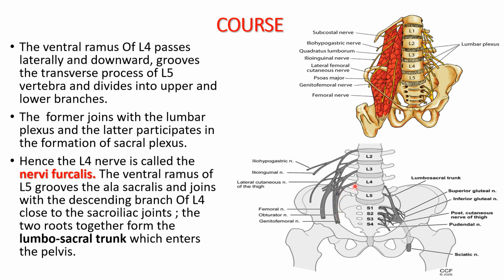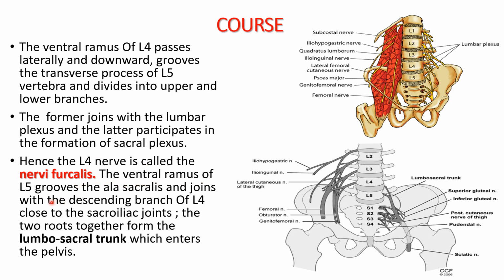So I repeat, the ventral ramus of L4 passes downwards and laterally, grooves the transverse process of the fifth lumbar vertebra, then divides into an upper branch and a lower branch. The upper branch joins with the lumbar plexus, whereas the lower branch takes part in the formation of the sacral plexus. Hence this L4 nerve is called nervi furcalis. Remember this, it may be asked in your PG entrance examination: what is nervi furcalis? The L4 nerve is called nervi furcalis.